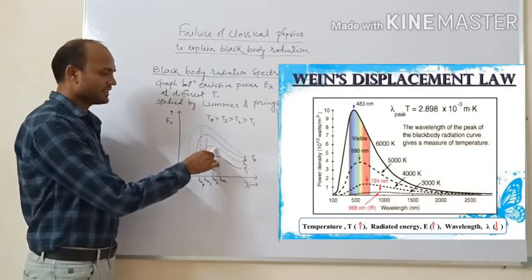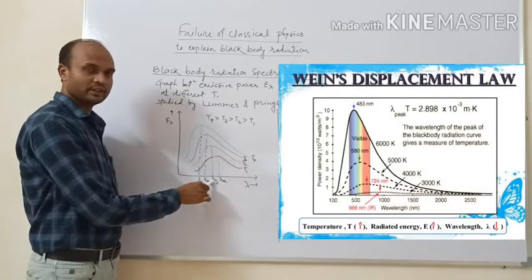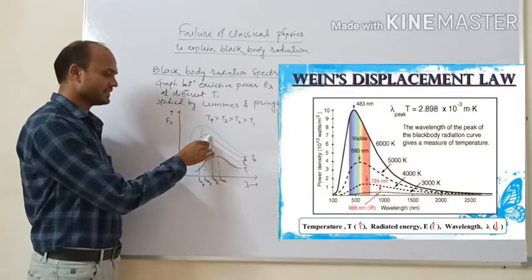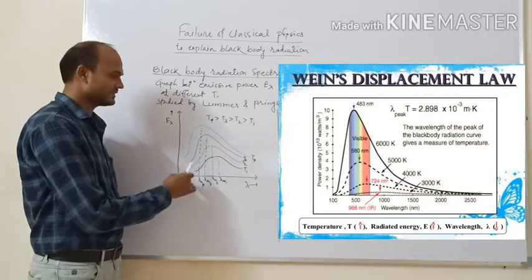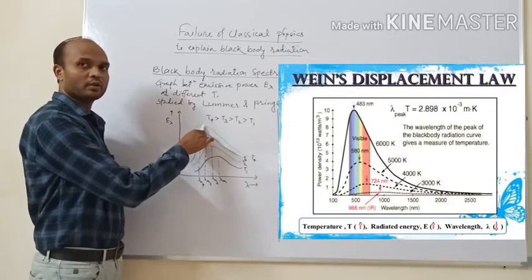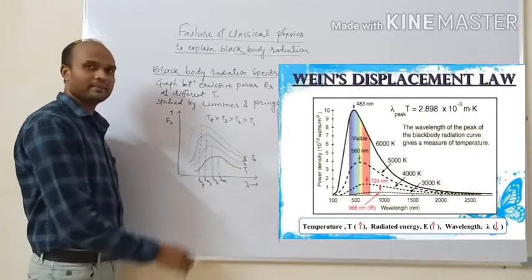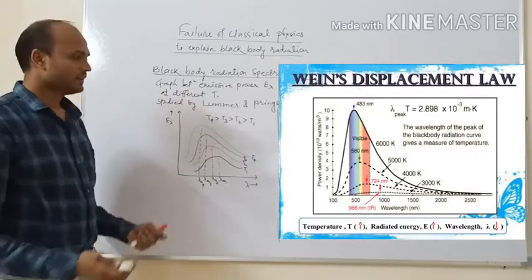As temperature increases to T2, lambda m2 decreases. Again, as temperature increases to T3, lambda m3 decreases. At temperature T4, which is the highest one, lambda m4 will be the smallest one.